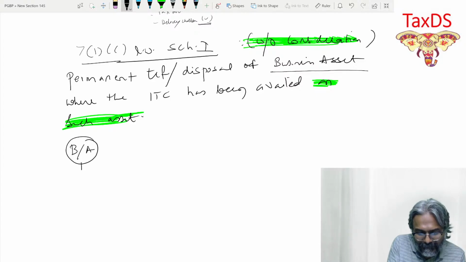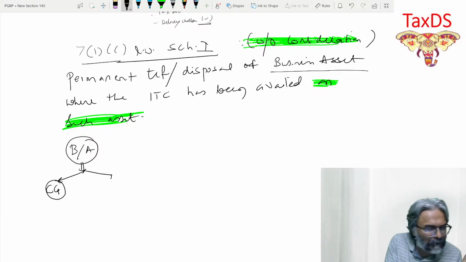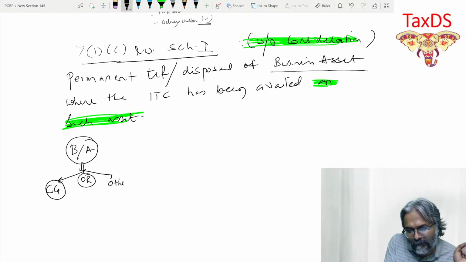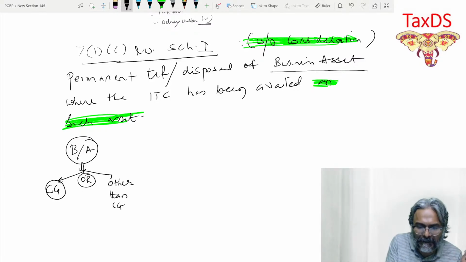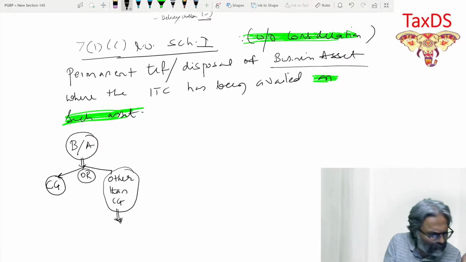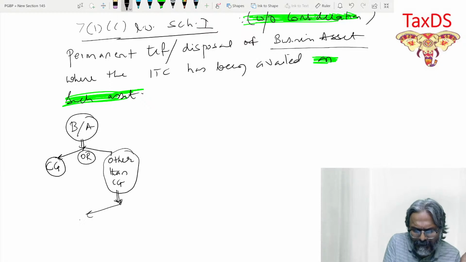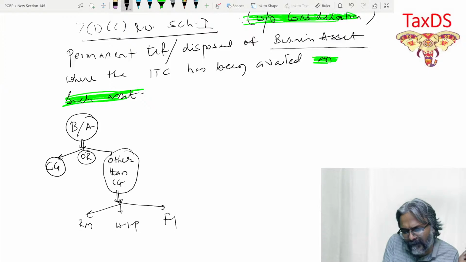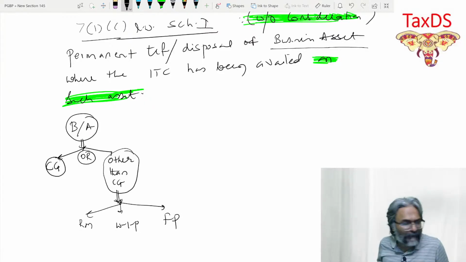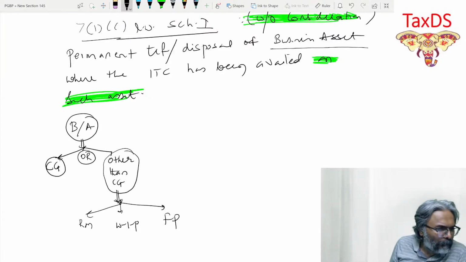I can distinguish the business asset like two things. One is, can I say a capital goods is also a business asset? And other than capital goods, students, can also be a business asset. Now, sir, what is other than capital goods? Some examples, say, for example, students, in this context, other than capital goods could be my raw material, could be my WIP, or could be my final product, as the case may be, isn't it? So these could be considered to be a case of my business asset.